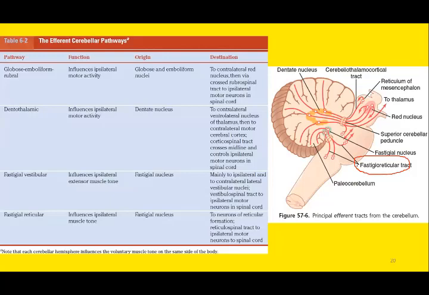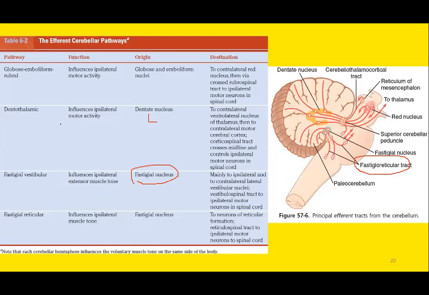Remember there are four deep cerebellar nuclei: dentate nucleus, emboliform nucleus, globose nucleus, and fastigial nucleus. Lateromedially, the most lateral is the dentate, and the fastigial nucleus is the most medial nucleus. There are separate pathways from the fastigial nucleus and separate pathways from the dentate nucleus.